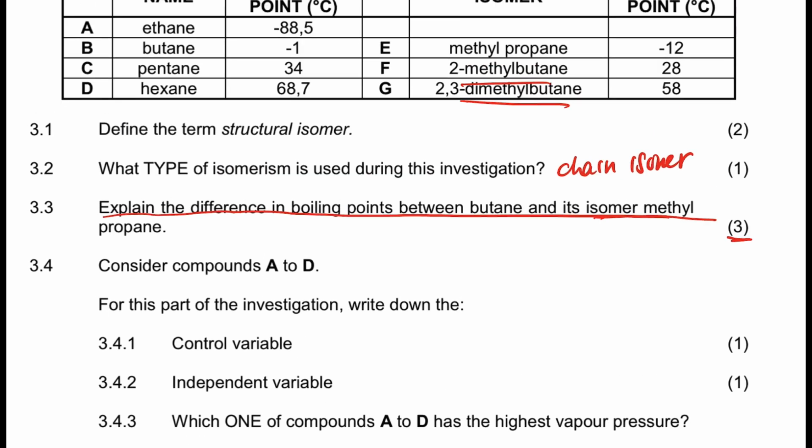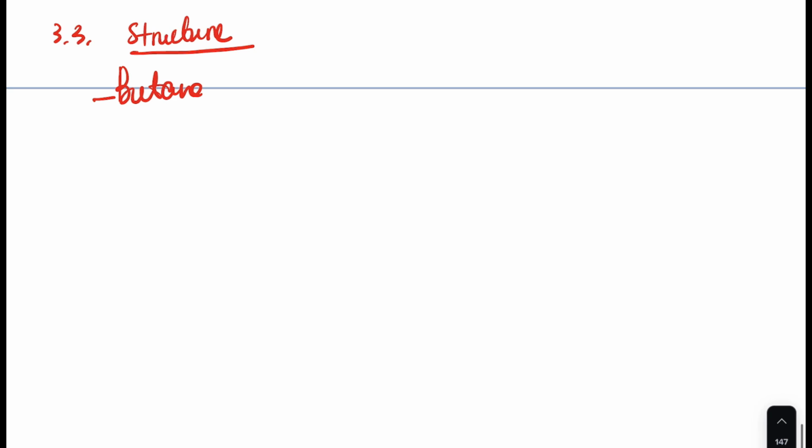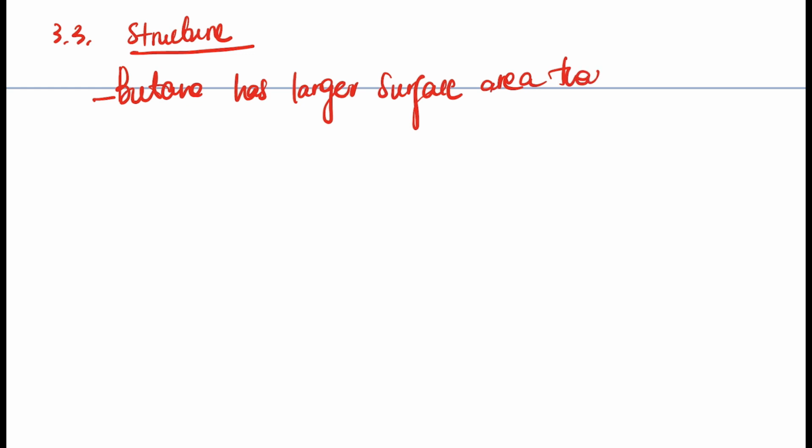The question is about butane and methylpropane, which means we are talking about these two, right? Butane has a larger surface area than its isomer. I'm just trying to shorten it.